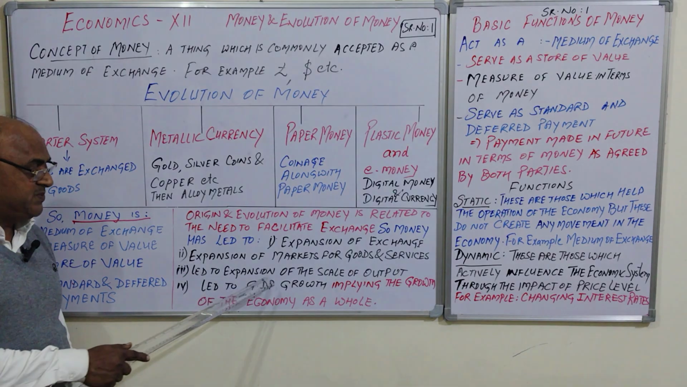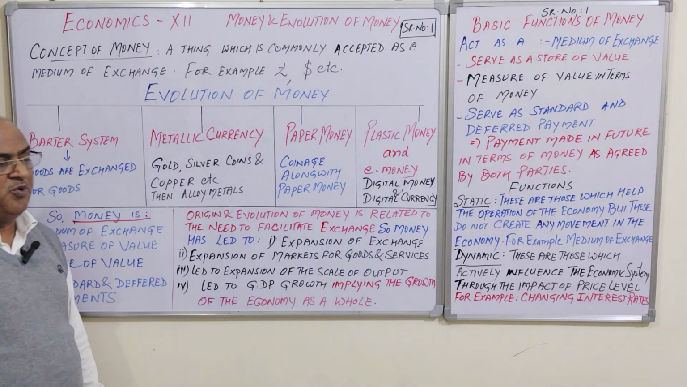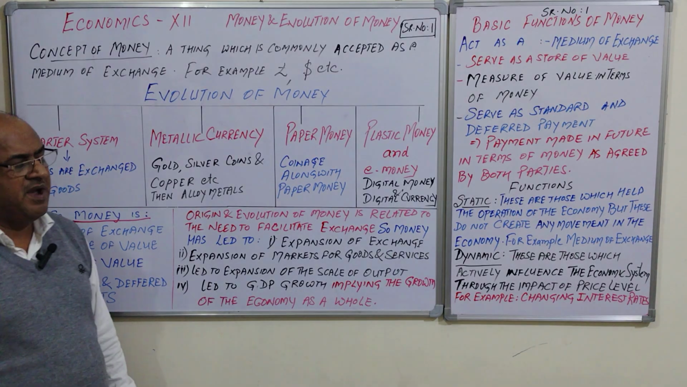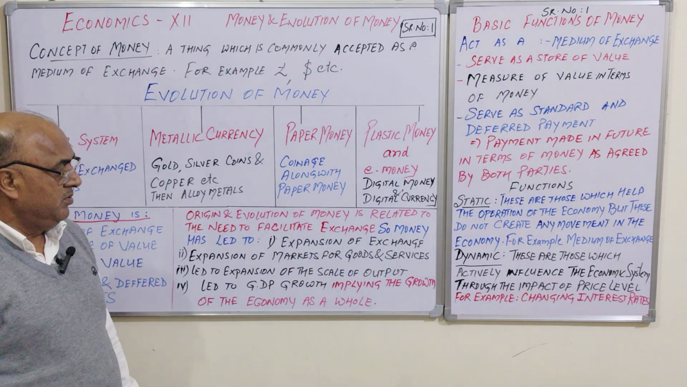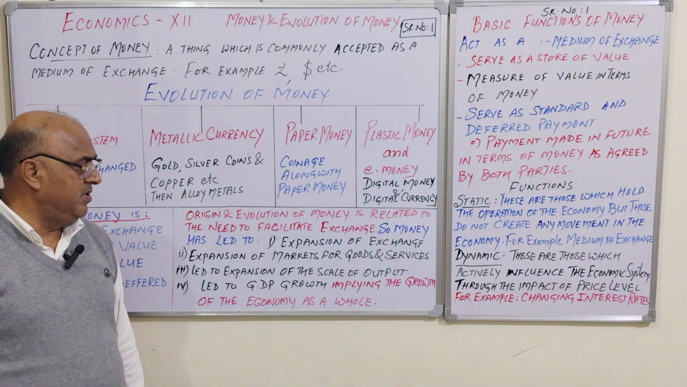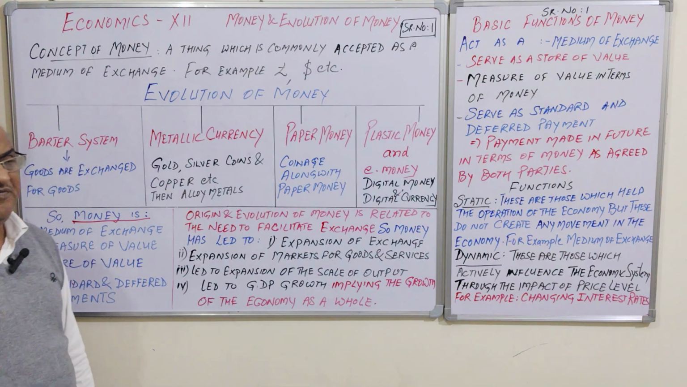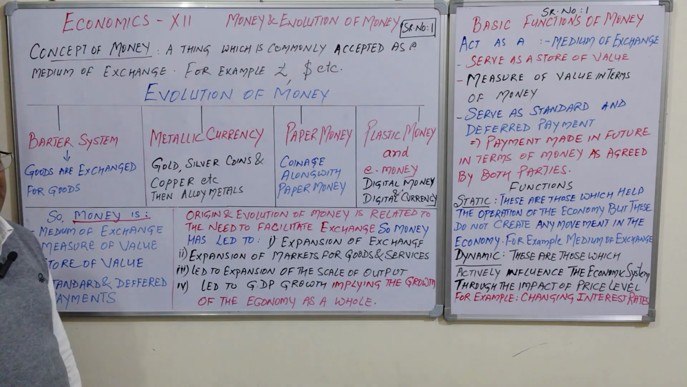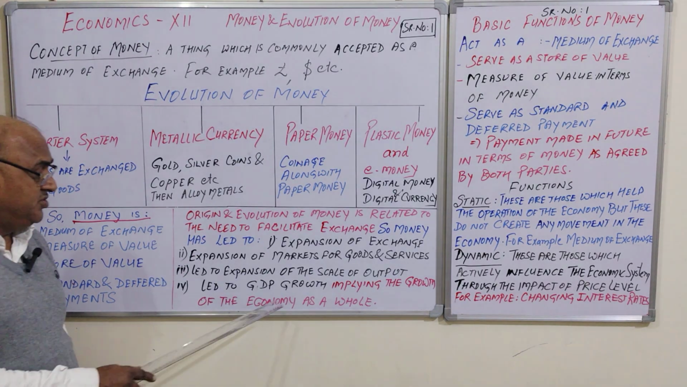Then it led to expansion of the scale of output, production and production activity. You can see the prices of the goods in the international market. Wherever you are getting the benefit, profit, you can sell anywhere in the world. Then it led to GDP growth.